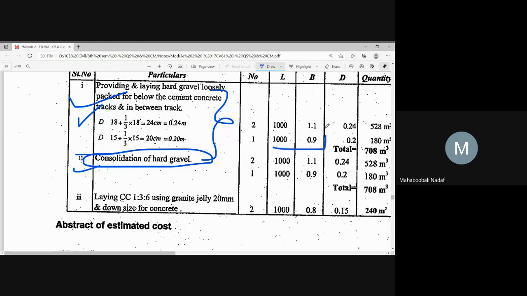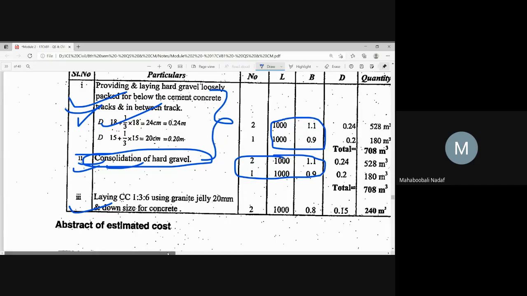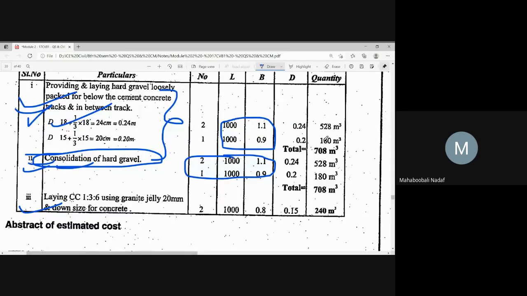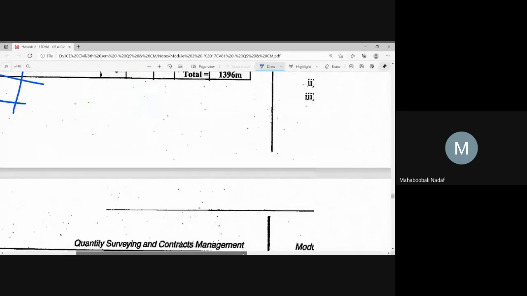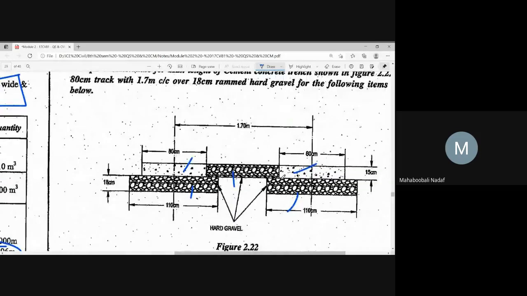Can you see the dimensions? Same, available. Yes or no? Yes, sir. So this and this item are the same. One is for supplying and laying, another is for consolidation, and the next is concrete. We will see from the diagram how to calculate. Two items, we will see the answers. Can anyone do the calculation?